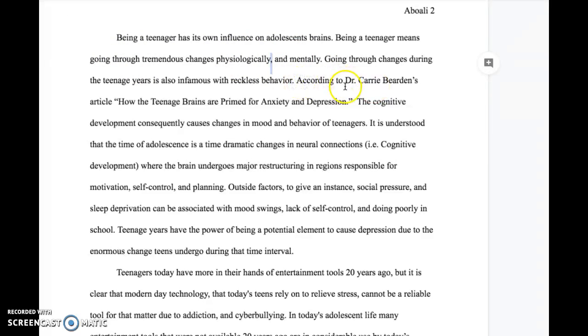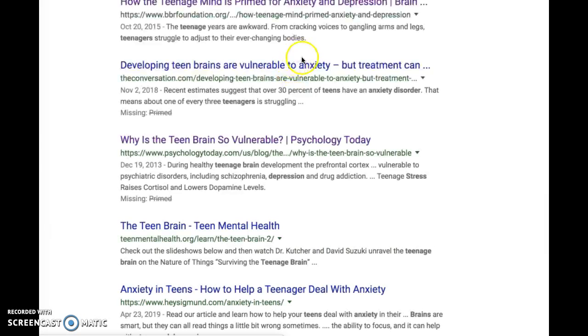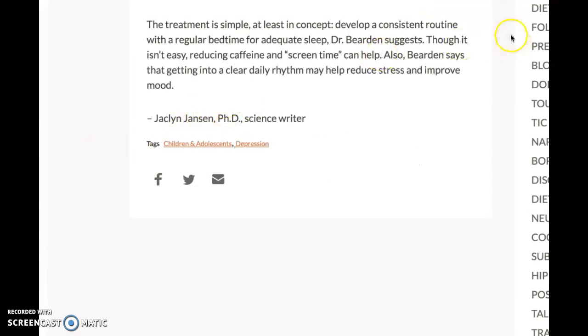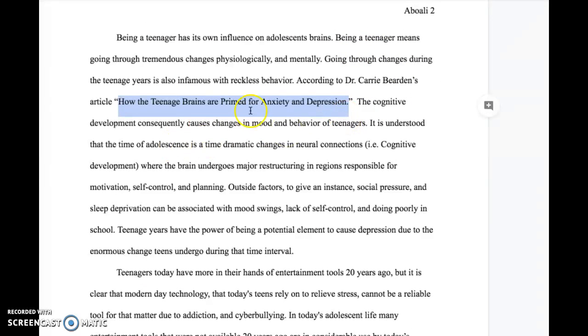Now, as we go through the content, this paragraph is pretty good. The only thing, and I understand why this is confusing, this actually isn't Dr. Carrie Bearden's article. If we go into Google, and I'll pull this up because I don't know how many people are going to make the same error because you are the first one I'm going through. If I pull up the article, if it will load, this is based on Carrie Bearden's work, but as you notice at the end, it's actually by Jacqueline Jansen. So be aware of that. And again, you have that fragment here. You need a comma here because you're saying according to Dr. Carrie Bearden's article. And this is a much better way of introducing it compared to the previous paragraph.